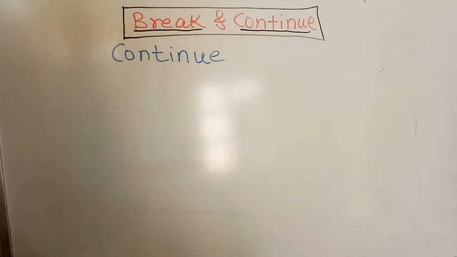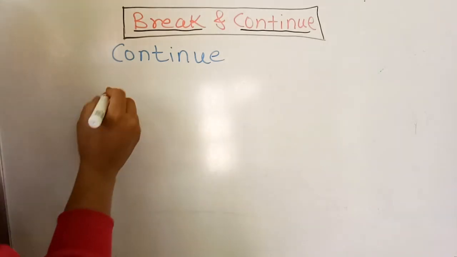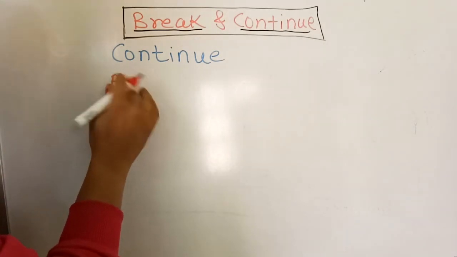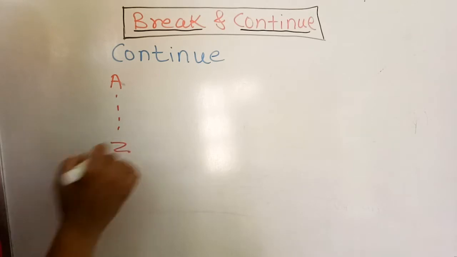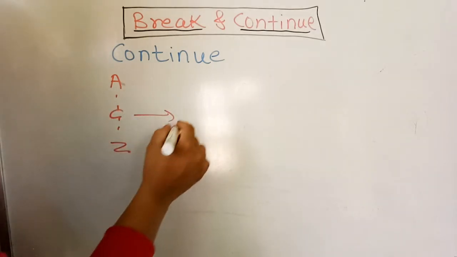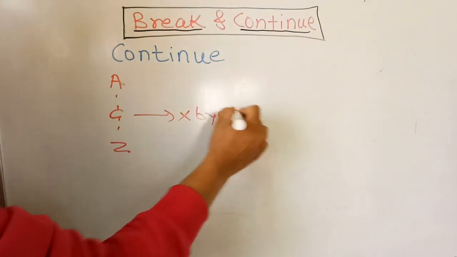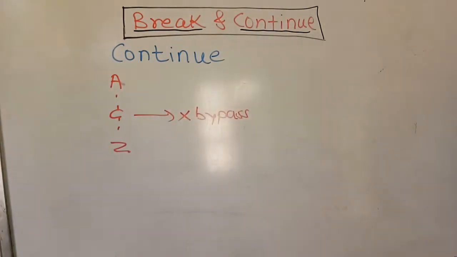For example, you are taking the names alphabetically. You are starting from A till Z. If a name starting with C occurs, you only have to bypass that condition. Bypassing that condition is nothing but stopping for that one condition only and continuing with the remaining conditions.